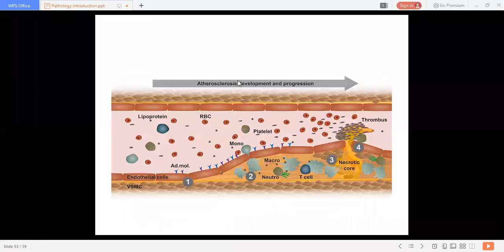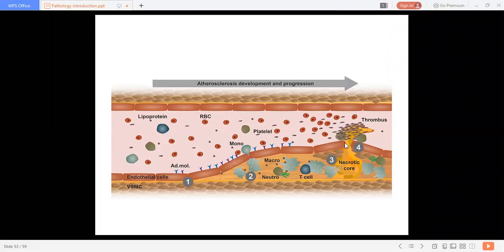Now here you can see in this figure atherosclerosis development and progression. This is the lumen, in which the lipoproteins travel, then RBCs, platelets, monocytes. Here something happens to the endothelium; the endothelium gets damaged.